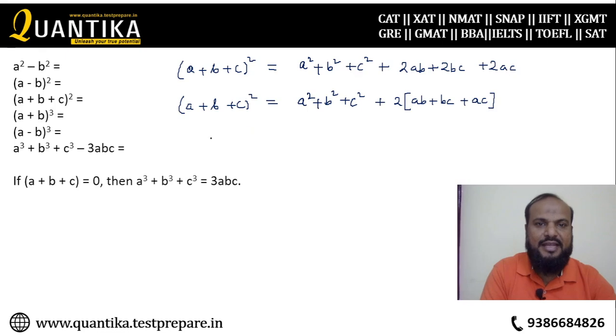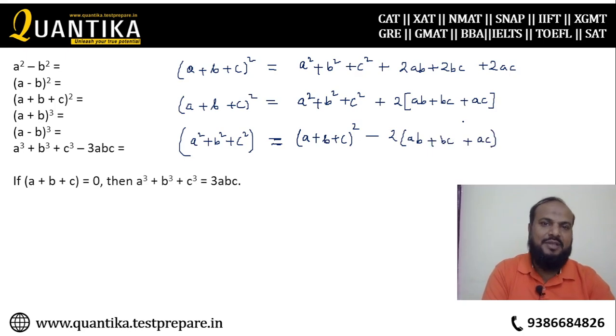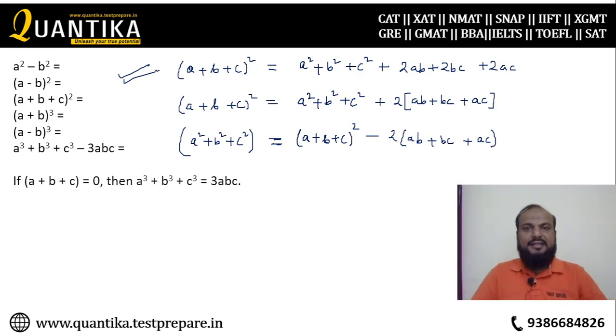When you take a square plus b square plus c square on the left hand side, you get a different look of the same identity, a plus b plus c whole square minus 2 times (ab plus bc plus ac). All are the same thing, right? So basically, this is just one identity that you need to memorize and practice a few questions from.